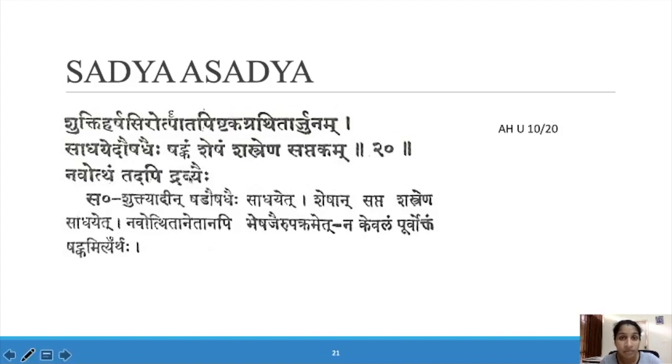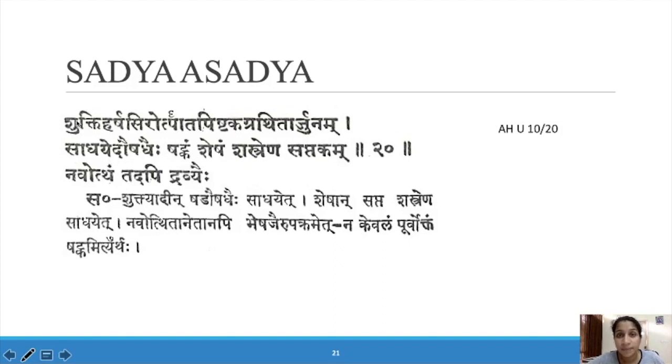Navotham Tathapi Dravyehi. In that also, newly occurring diseases we can treat with Aushadam. In the initial stages, this newly formed disease we can treat with Aushadas.